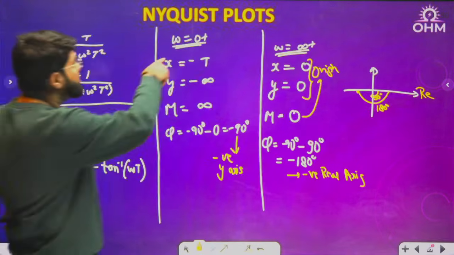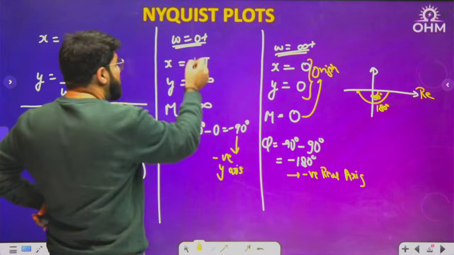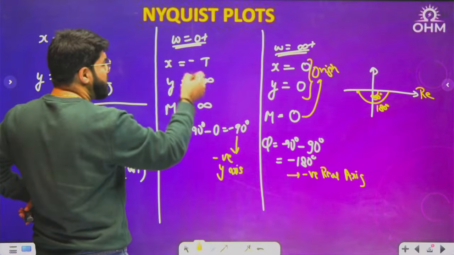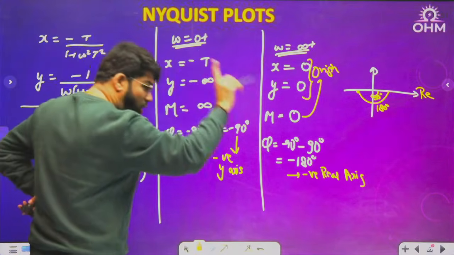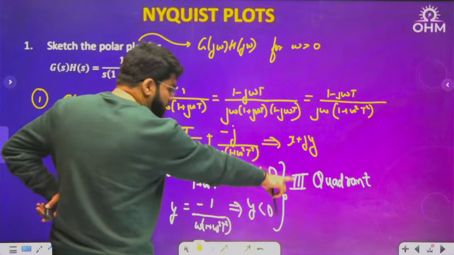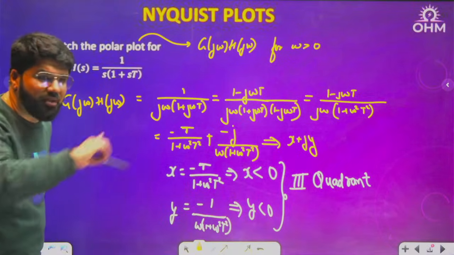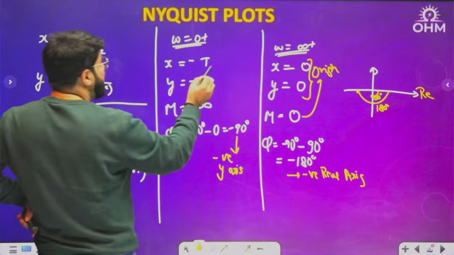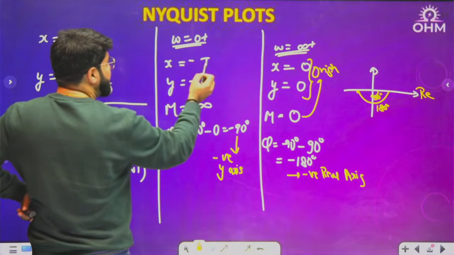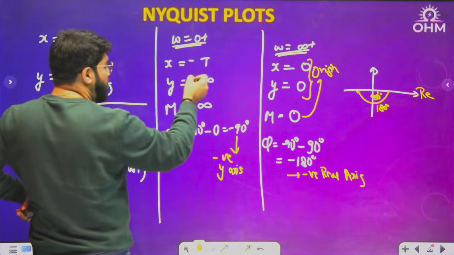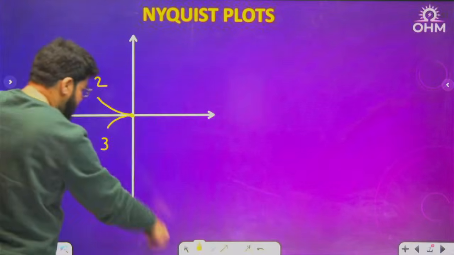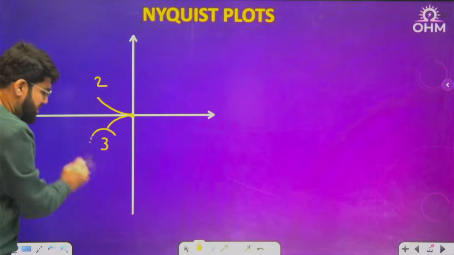Look at the starting point, omega equal to 0. X and y are both negative: x is minus t, y is minus infinity. One more thing I already told you: the plot has to be in the third quadrant. So you will be coming from the third quadrant direction. Where is this point, x minus t, y minus infinity? Y minus infinity means deep down. So this case has to be taken.